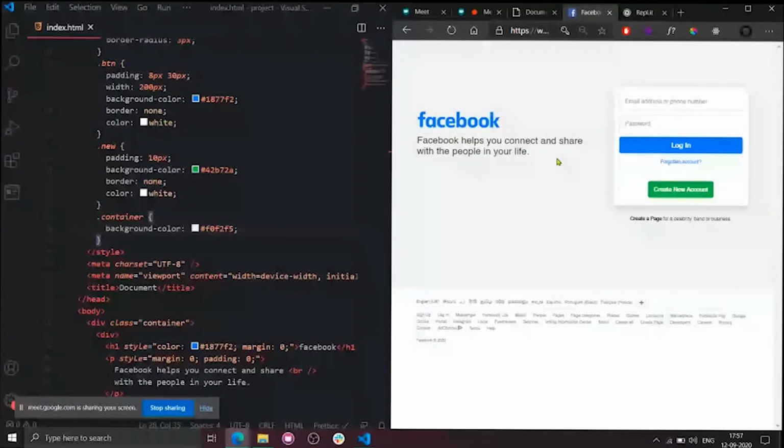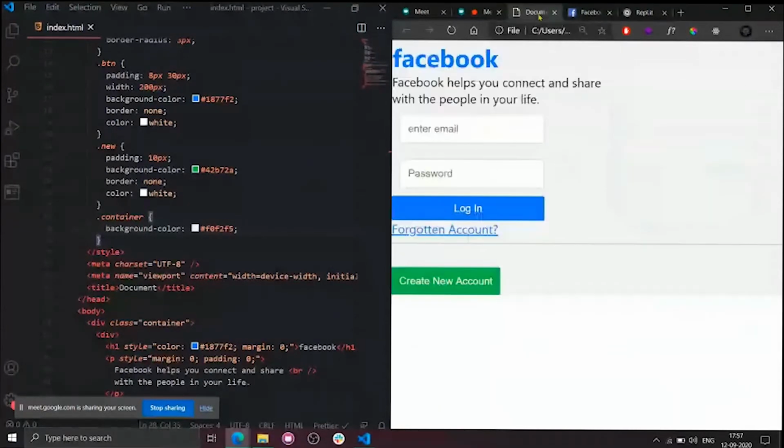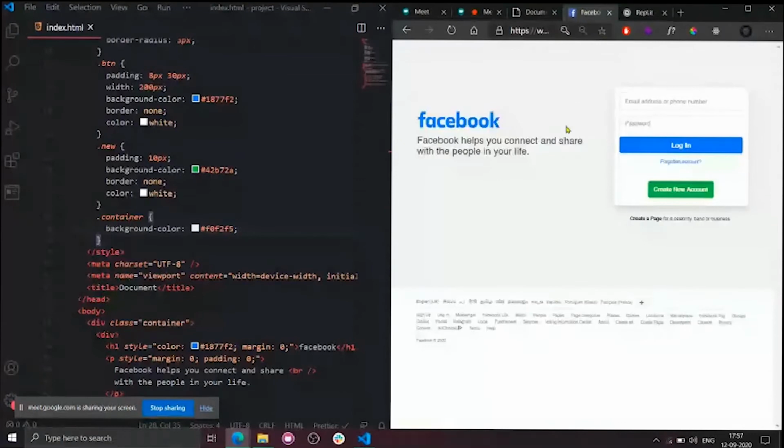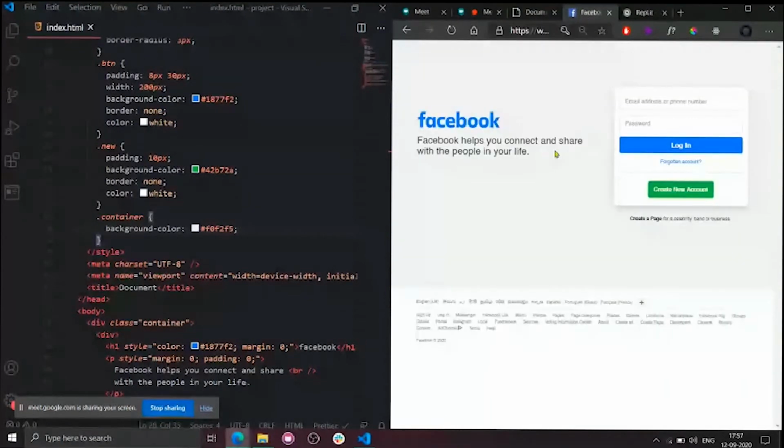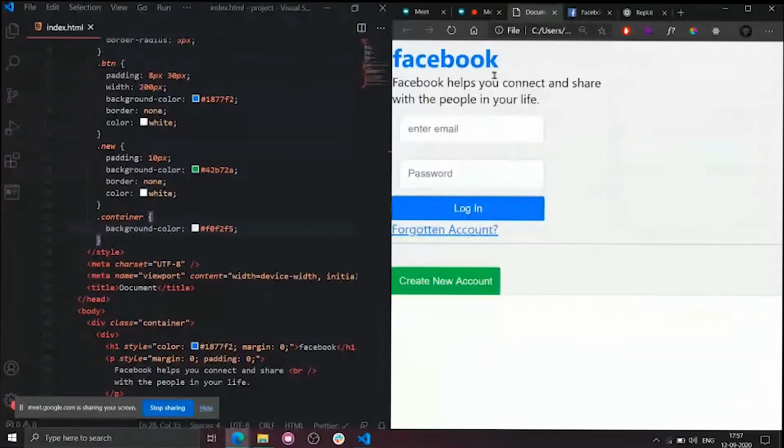We are almost looking like it. What is another difference that we need to use? Now let's see what is the thing that I need to change. The thing I need to change is I need to separate this one from this one, so this right part will be placed towards the right side.